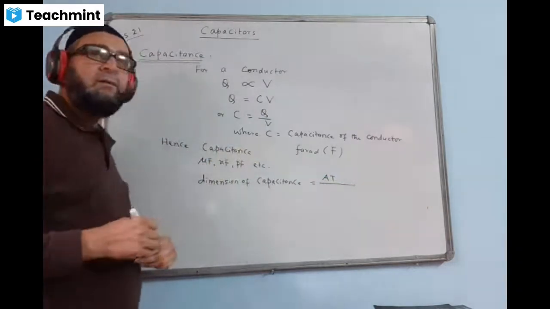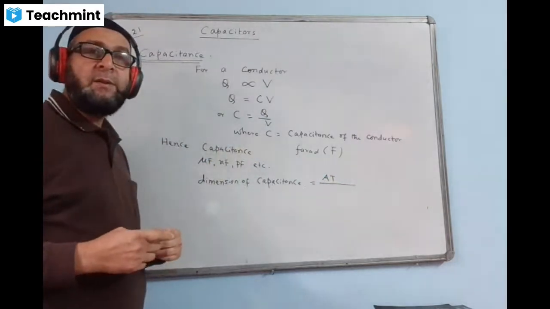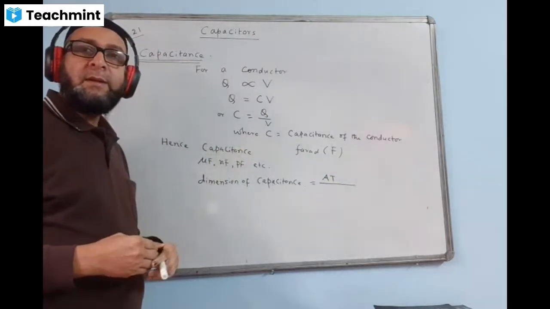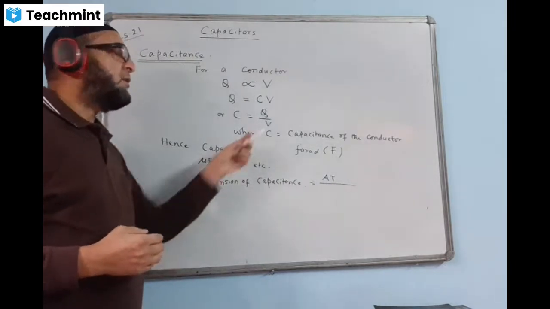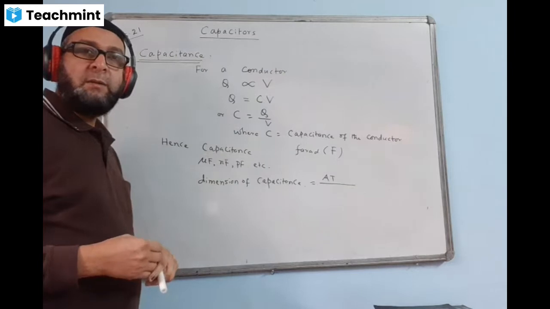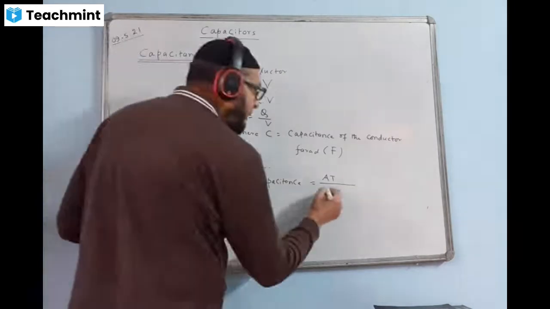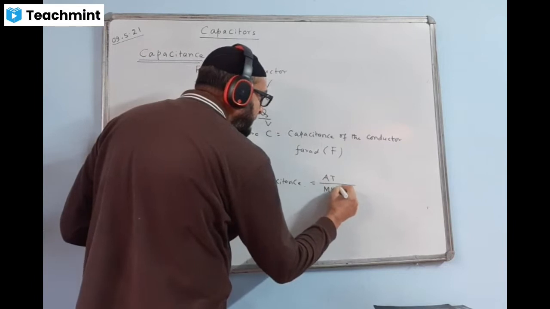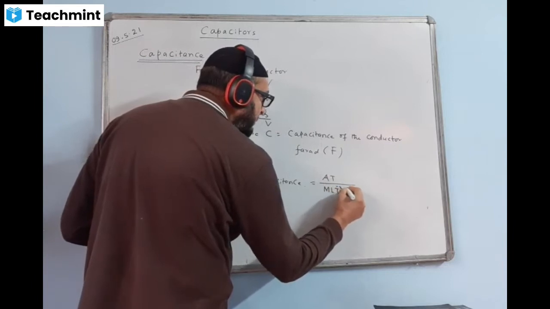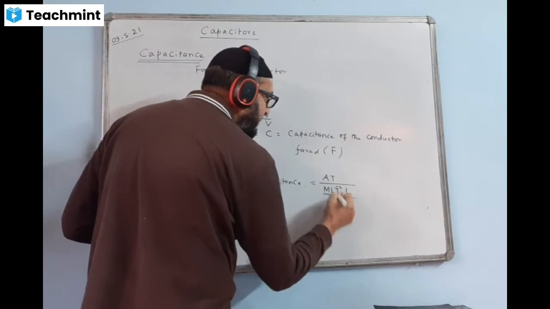V is potential. If you remember, last time we had done the dimension for potential. Even if you forget, we can recollect it. V is equal to work by charge, W by Q. Work is force into distance, and force is M into L T minus 2, so work is M into L T minus 2 into L, divided by charge.